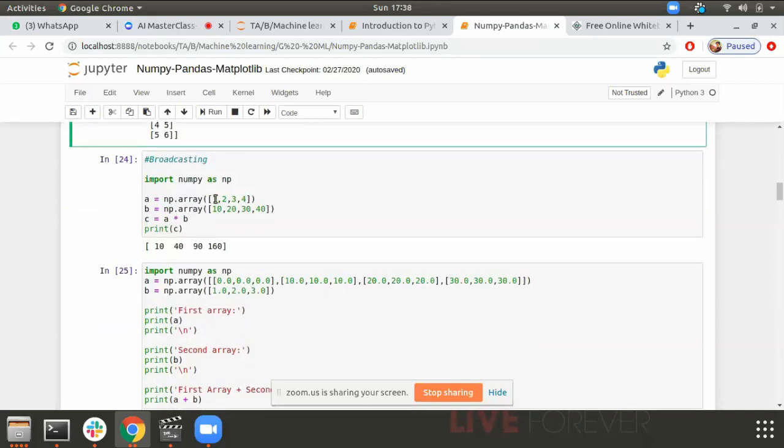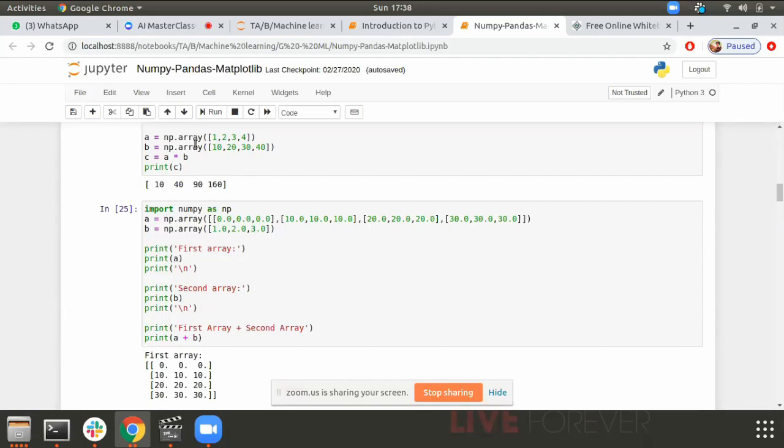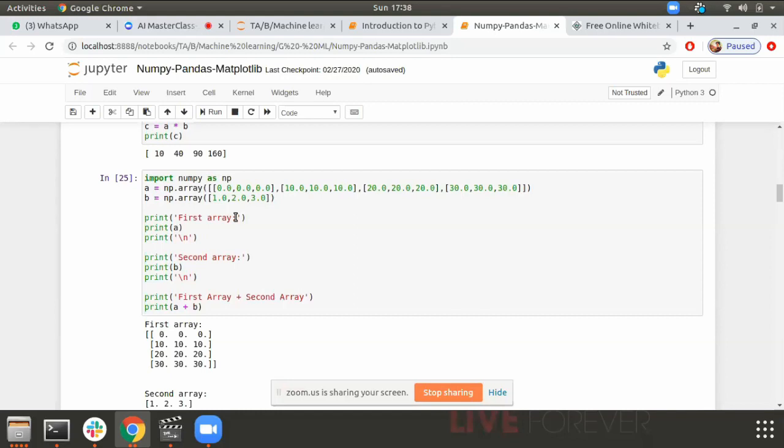I created a first array of 1, 2, 3, 4. The other array is 10, 20, 30, 40. I do a simple multiplication of it, and it gives me an element-wise multiplication: 1 into 10, 2 into 20, 3 into 30, 4 into 40. Here the number of elements were the same in both arrays. What if the number of elements were not the same?